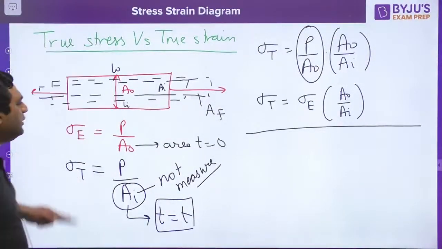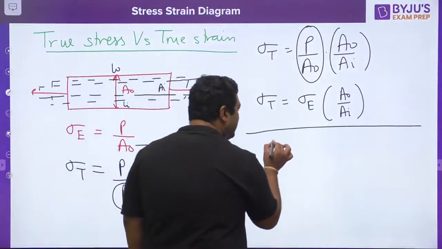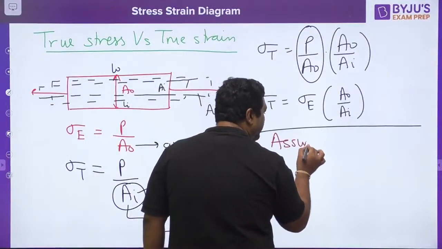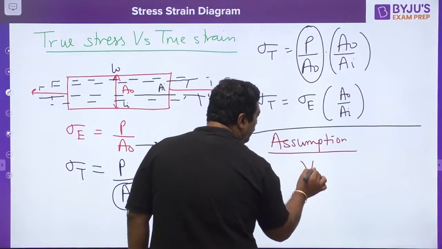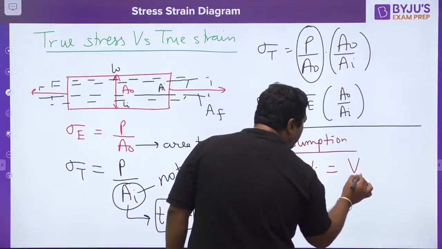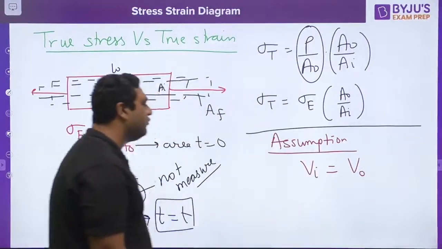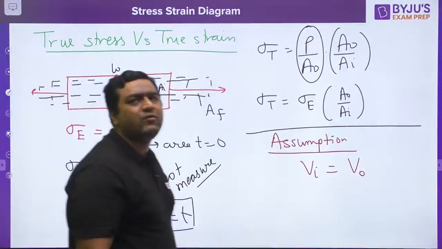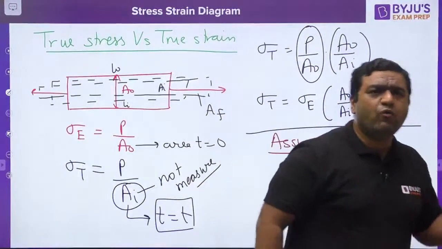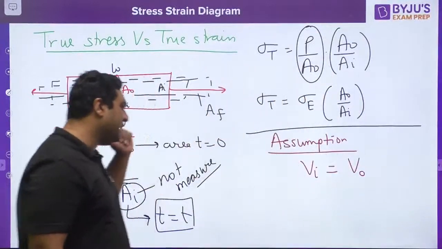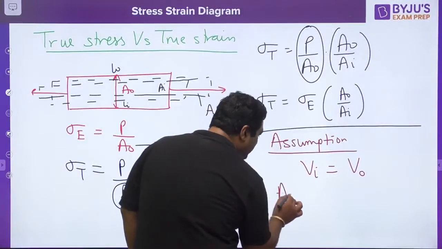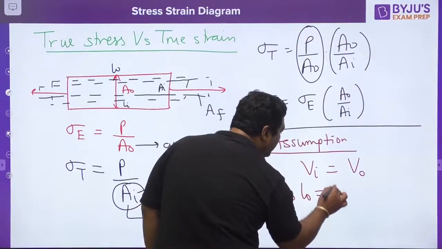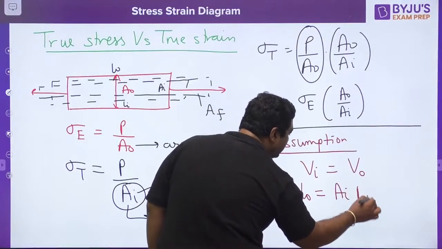Now we will move to the assumption. We are going to make one assumption: that initial volume is equal to final volume. Yes, this is not strictly true because volume is going to change. That is why volumetric strain is defined. So how can volume be the same? Volume is variable, no doubt about that. But still, if you assume that, you can write original area, original length, instantaneous area, instantaneous length.